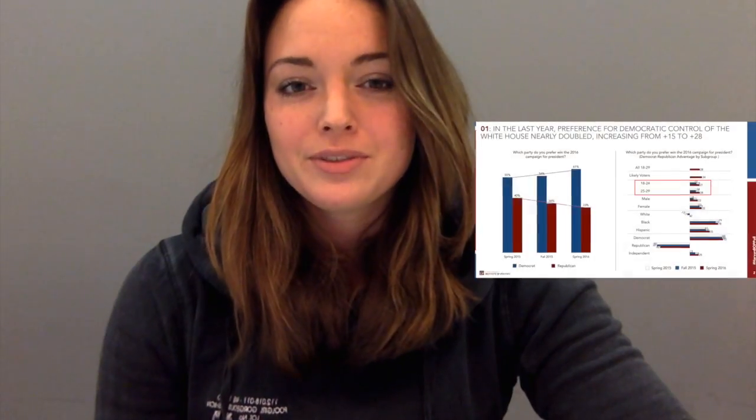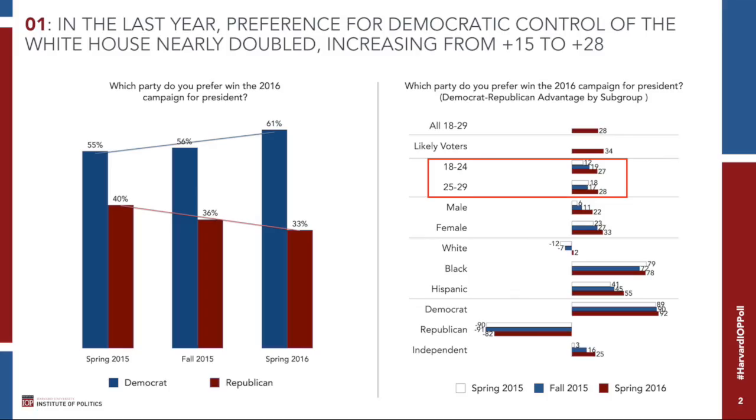The graphic we found in the Harvard academic article, on the other hand, shows that people below the age of 24, 18 to 24-year-olds, here in the right section of the graphic, are by 27% more likely to vote for the Republican candidate in the 2016 elections, and people aged 25 to 29 are even by 28% more likely to vote for the Republicans.